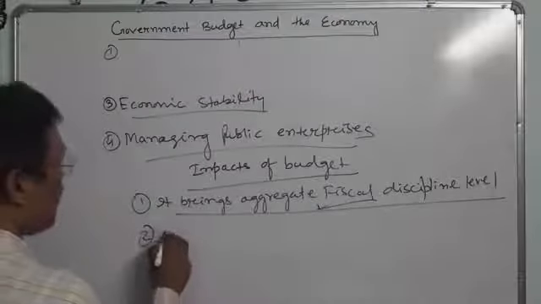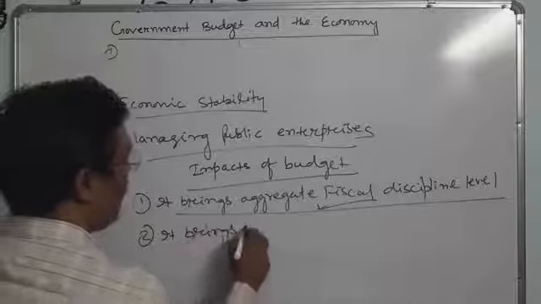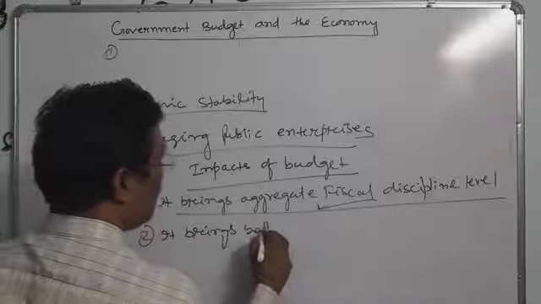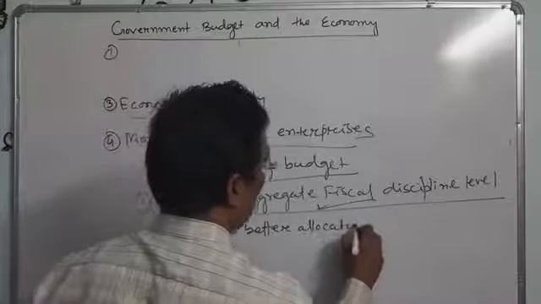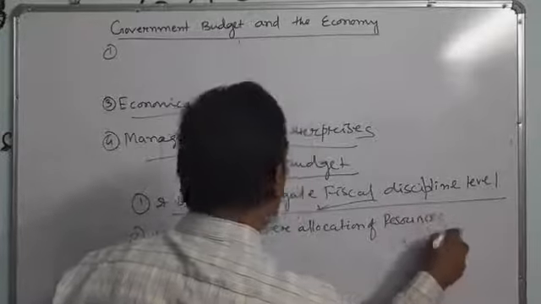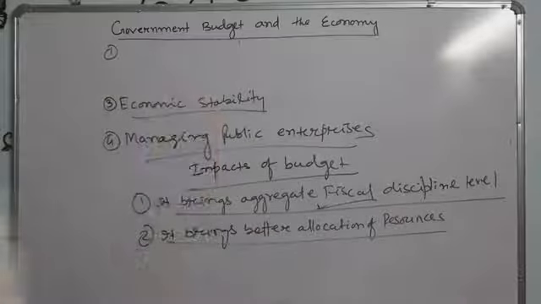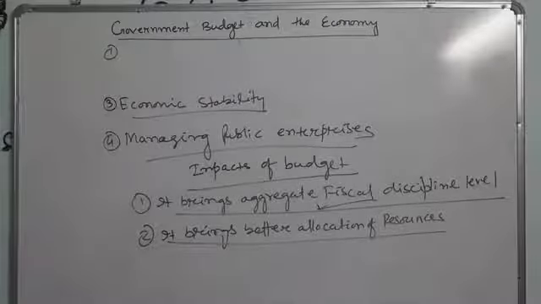It means priority must be given to the social sectors.